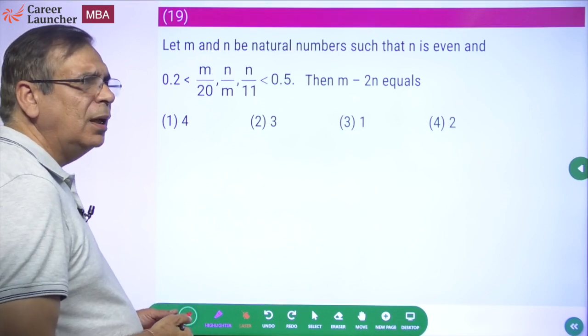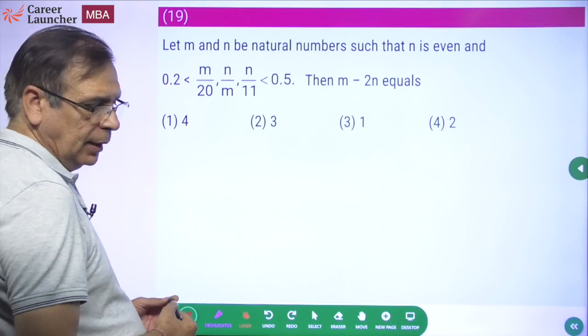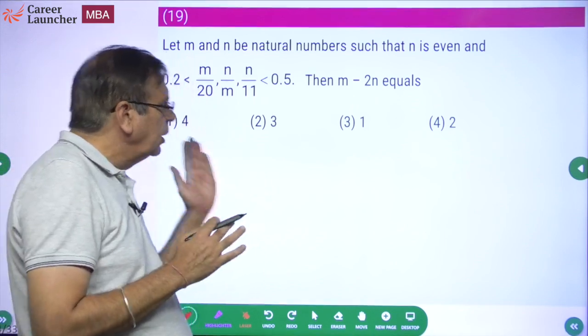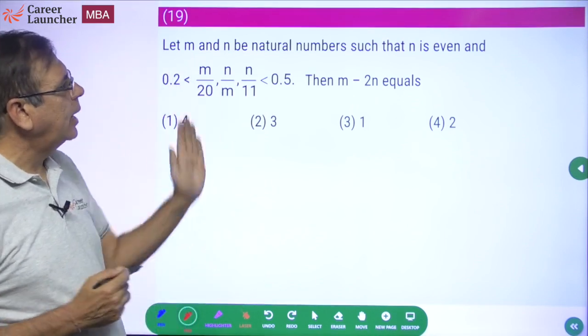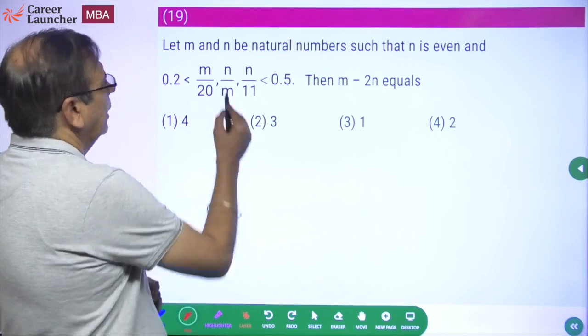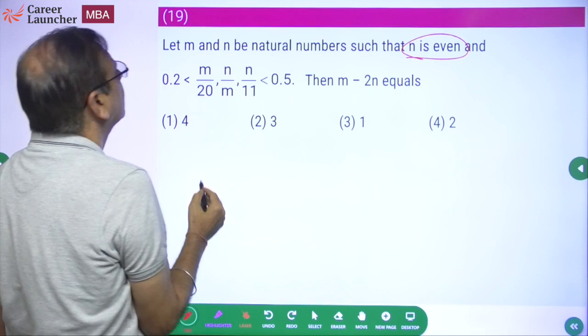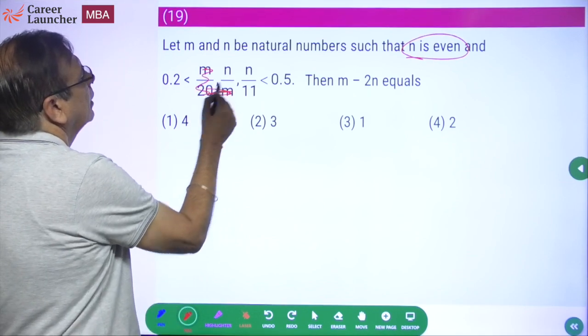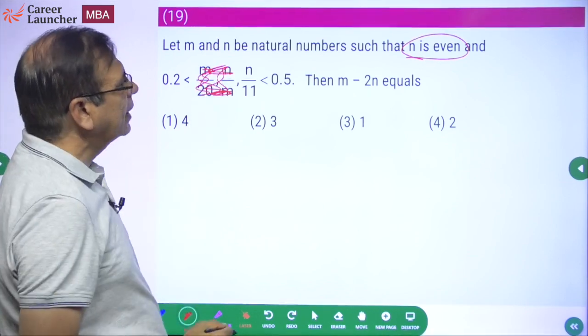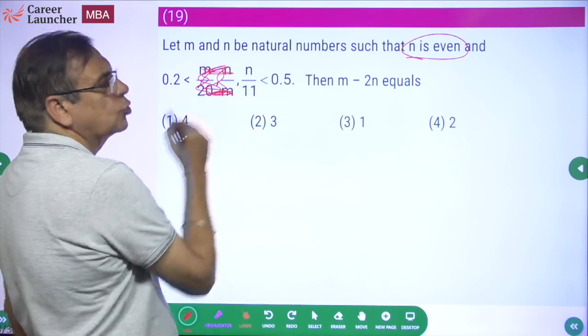Should not be difficult. Easy question, isn't it? If you look at this particular question, we just need to look at finding the value of m and n and substitute. Okay. M and n are natural numbers such that n is even. Okay. Let's look at n first. So just forget about these. Okay. N is an even number. N by 11 has to be less than 0.5.